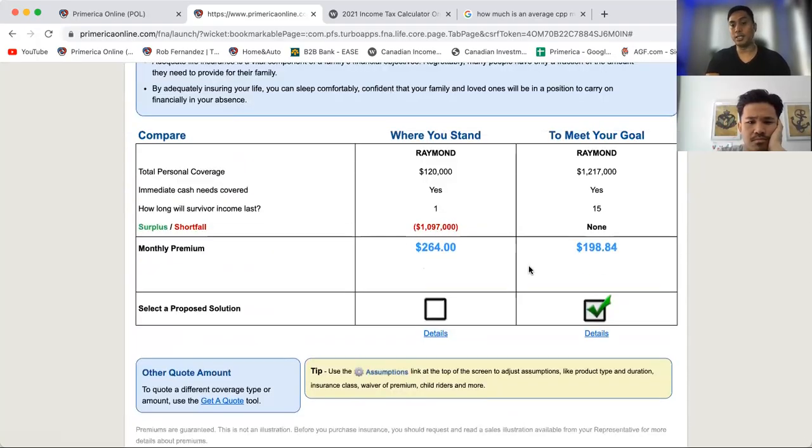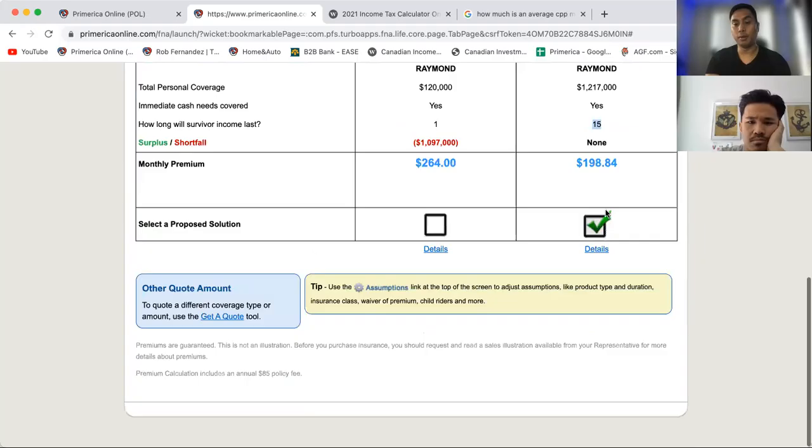This is what the system is telling us. Raymond needs 1.2 million because of his income and his house. We give you 1.2 million because you need 15 years of income. If something happens to you, we'll replace your 15 years of income and give it to whoever your beneficiary is.